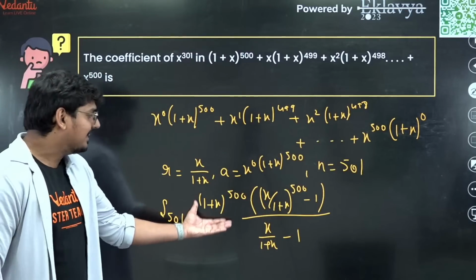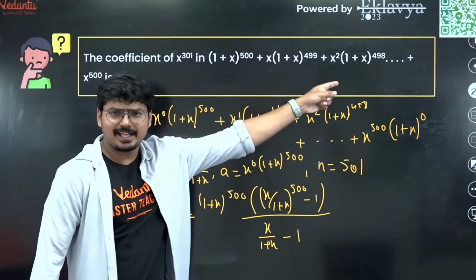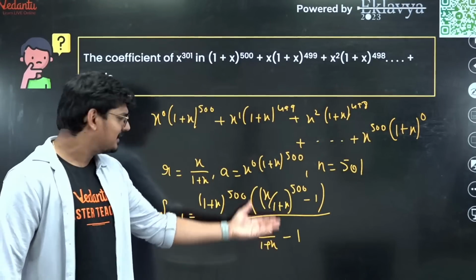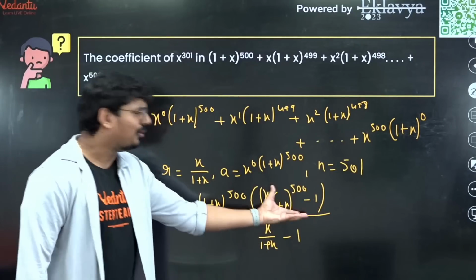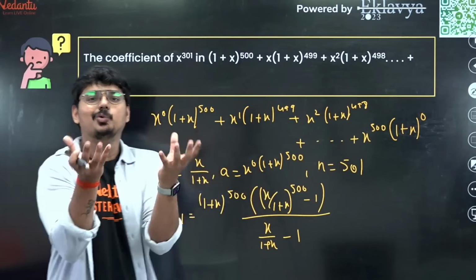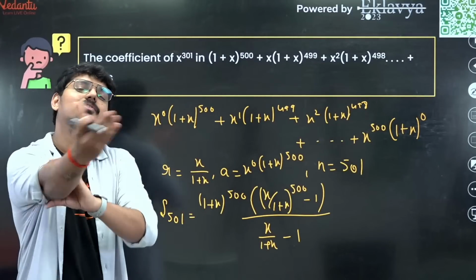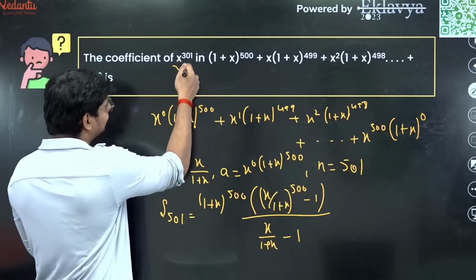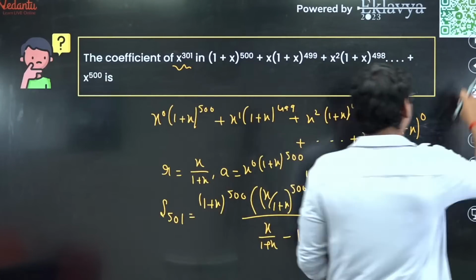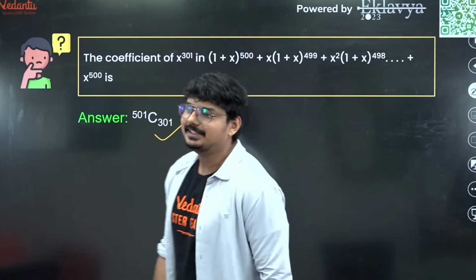Now guys, this is a simplified version of the same question. This question will scare you, but this will not scare you now, because now this is a pretty simple expression we got, and from this all you have to do is simplify, and then you would end up getting two small, beautiful expressions for which you can easily figure out the coefficient of x raised to 301. And if you want to know the answer, the right answer is simply going to be 501 C 301.